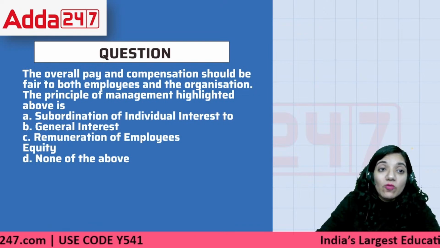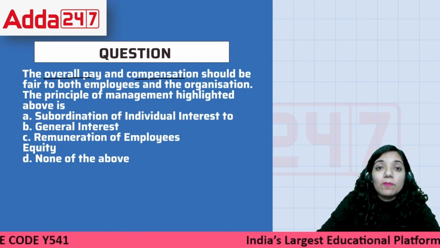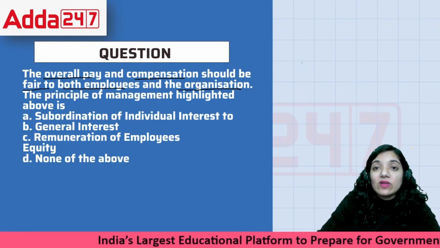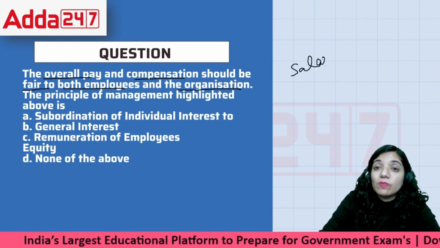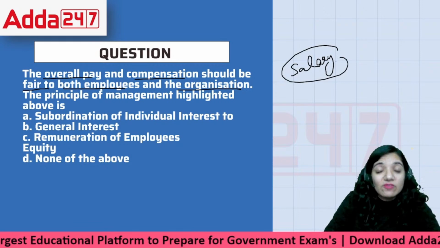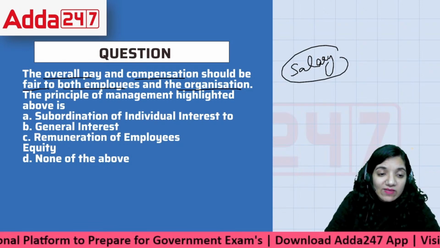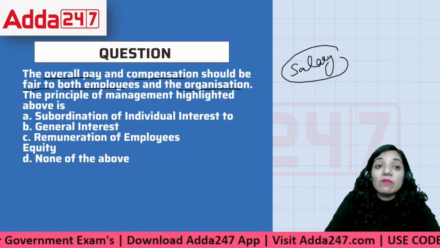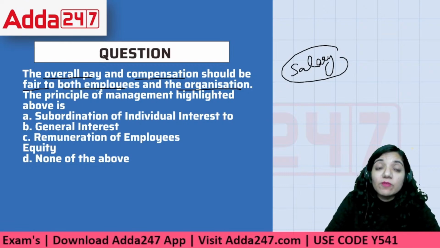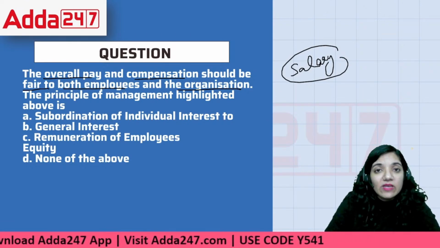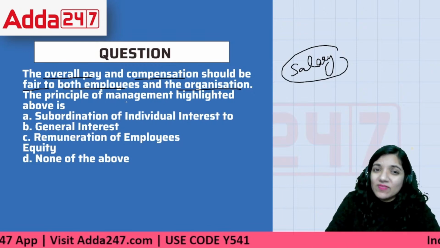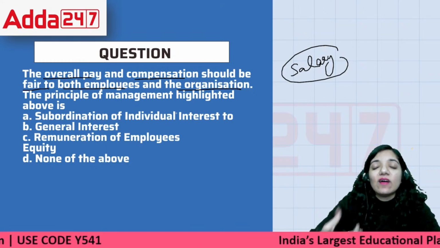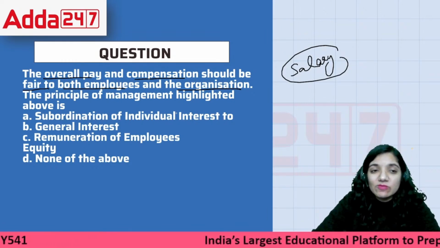Next question. The overall pay and compensation paid should be fair to both employees and organization. See, every employee deserves salary, but the organization will pay as per their paying capacity. If they cannot pay much, and if payment would mean that they will lose their working altogether, then what's the fun? At the same time, if the people receive money which is not fair as per them, then what's the fun too? So we have to find the balance, that the employee as well as the employer both feel satisfied in terms of the money.